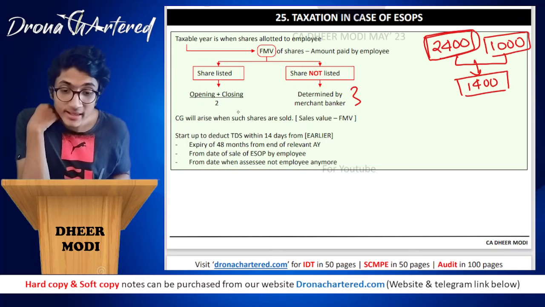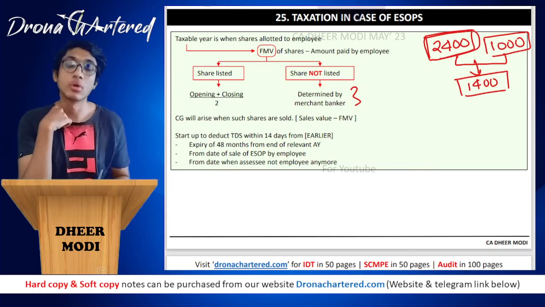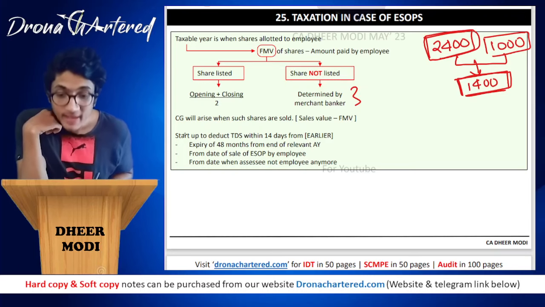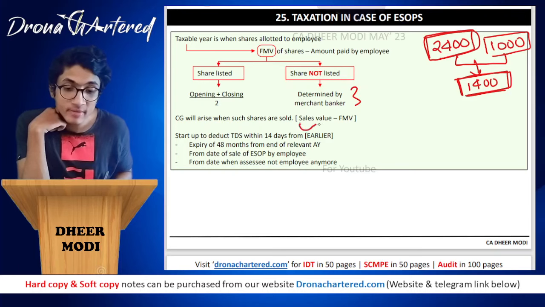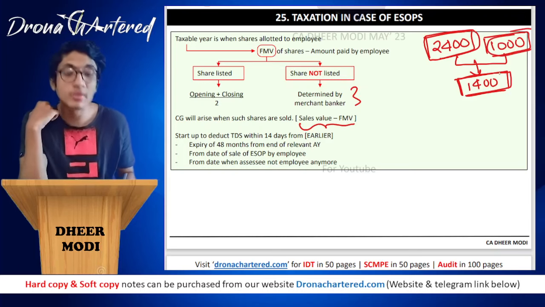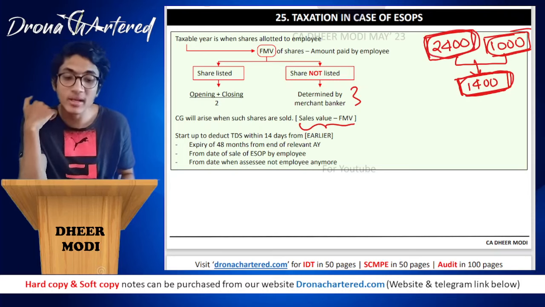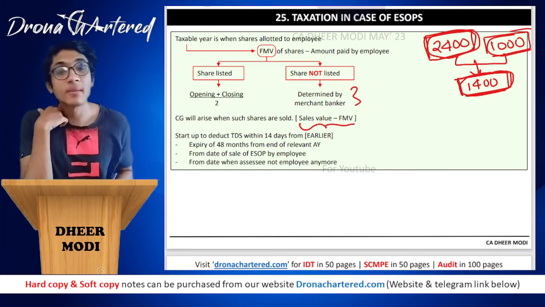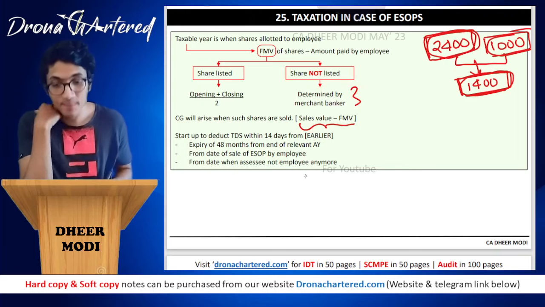Capital gain will arise when such shares are sold. So this 1400 has already been taxed. Your capital gain will be sale value minus your fair market value, because you have already paid 1000 rupees. You have already paid tax on 1400. That means this 2400 is your actual cost for you. So sale value minus your fair market value, that will be your capital gain.